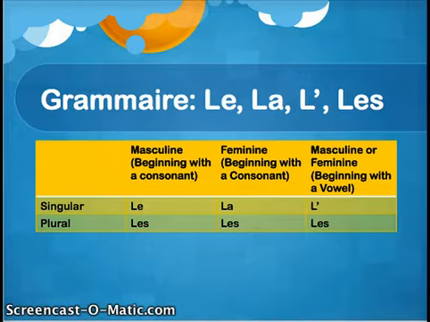So for example, l'école is feminine, but because it starts with an E, it's going to be l'apostrophe. Any noun that starts with a vowel, and also an H, you can add in the margin in this little space here. You're going to have an l'apostrophe.